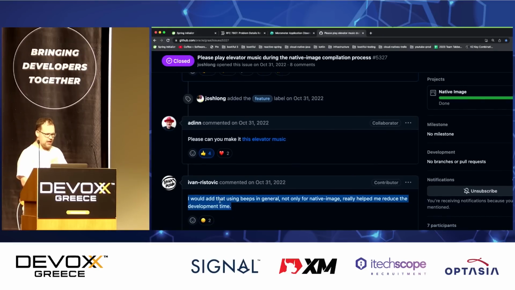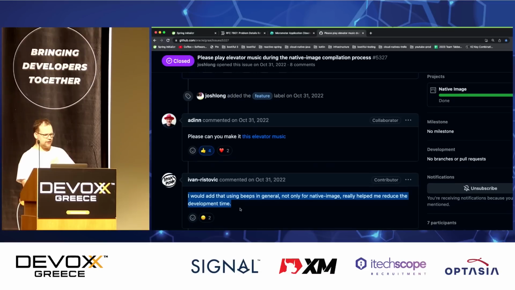And then somebody says, hey, I would add that using beeps, like a beep in general, not only for the native image, really helped me to reduce development time. That's true. That's a good idea. Like a ding, wouldn't that be useful? My toaster will do a ding. Why can't our million-line or billion-line compiler do that? Like, why not? And it makes a lot of sense. I think this is a very pragmatic, useful addition.